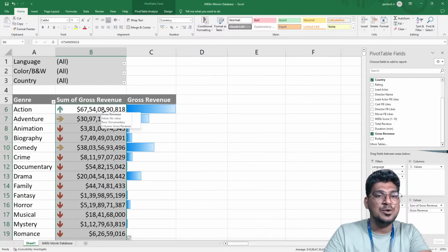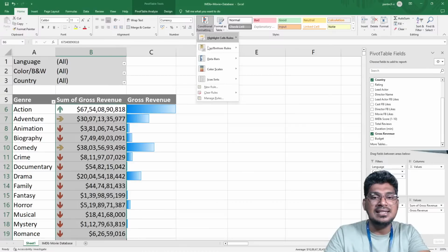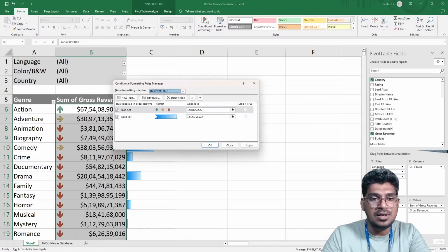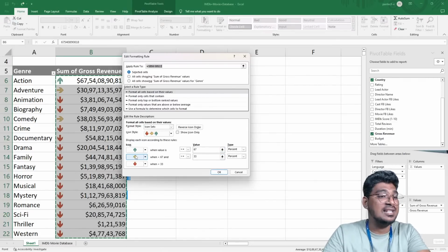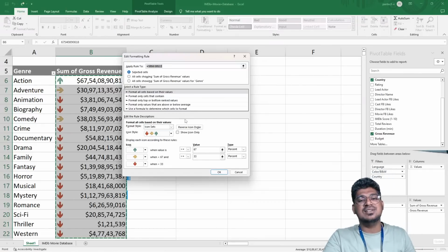So for this, I'm going to go to the Manage option, and you can see the Edit Rules. Now you can see, when the value is 67, when the value is less than 67, like that, it is going to be displayed like this. You can change the value and you can change the custom settings as well.